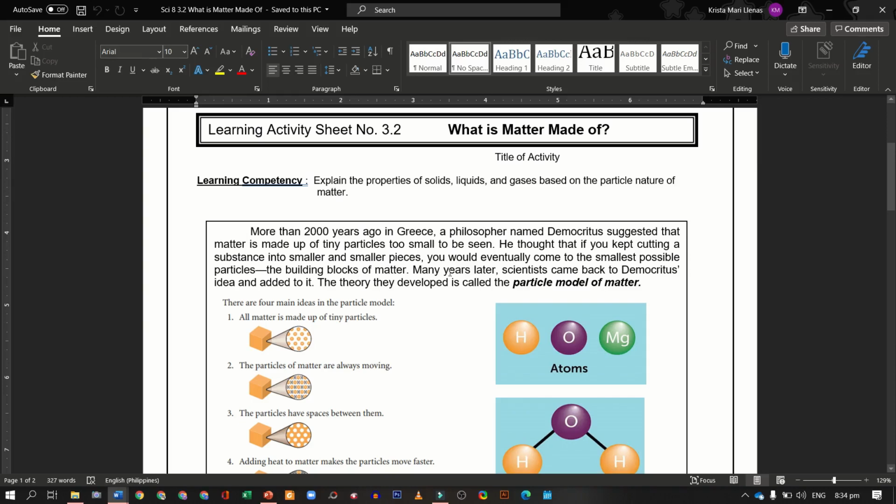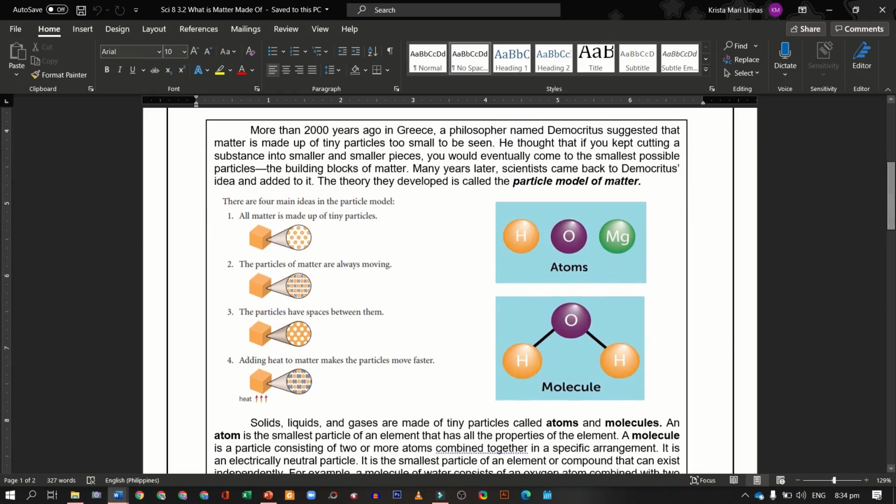Many years later, scientists came back to Democritus' idea and added to it. The theory they developed is called the particle model of matter. There are four main ideas in the particle model. First, all matter is made up of tiny particles. Second, these particles of matter are always moving. Third, the particles have spaces between them. And fourth, adding heat to matter makes the particles move faster.